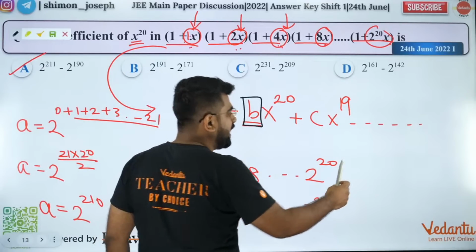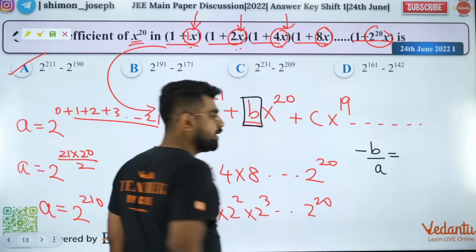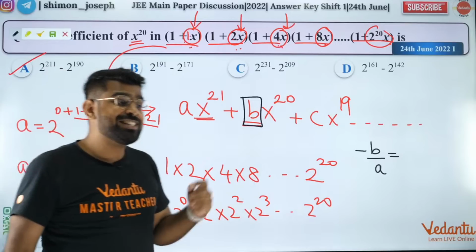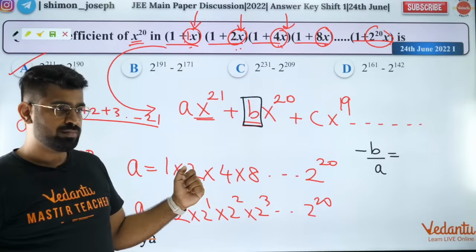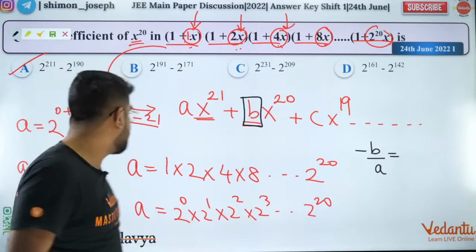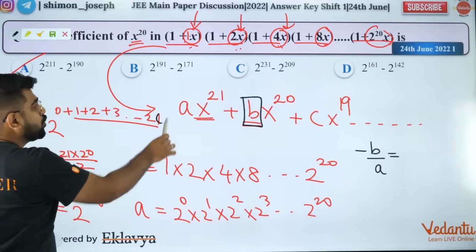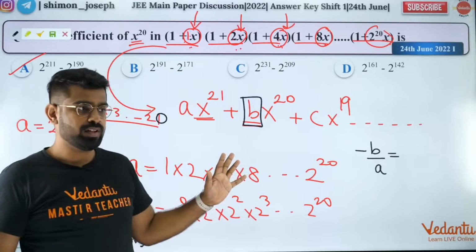Do you all remember that the sum of the roots is minus B by A? Do you all remember the sum of the roots? It is up to 20 only, I'm sorry.